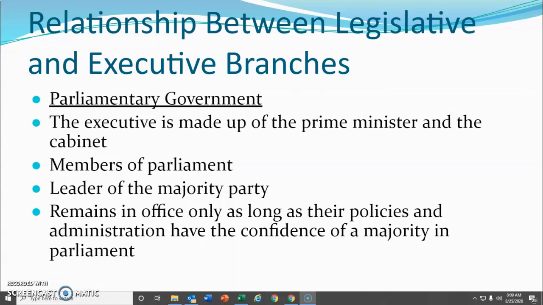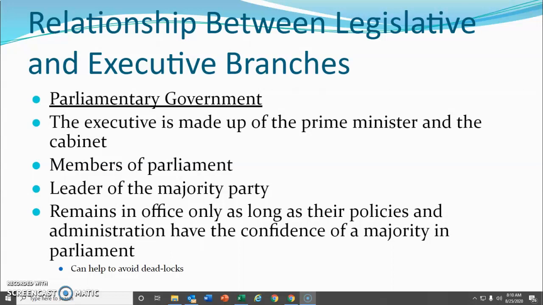They can get rid of their prime minister anytime they want to. There is no set term for a prime minister. The people can decide, we don't like you, or the parliament can decide, we don't like you, and vote them out of office, either by a vote of no confidence, or when they have parliamentary elections, if their party comes out of favor.